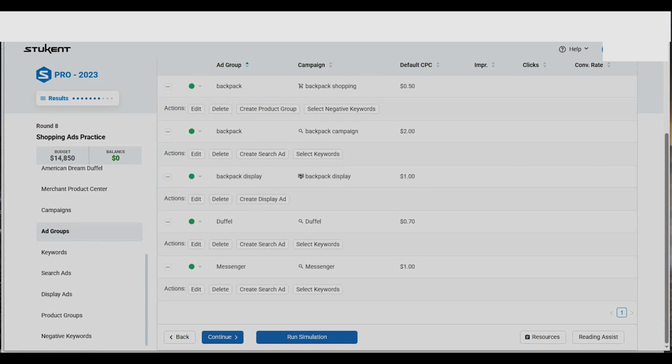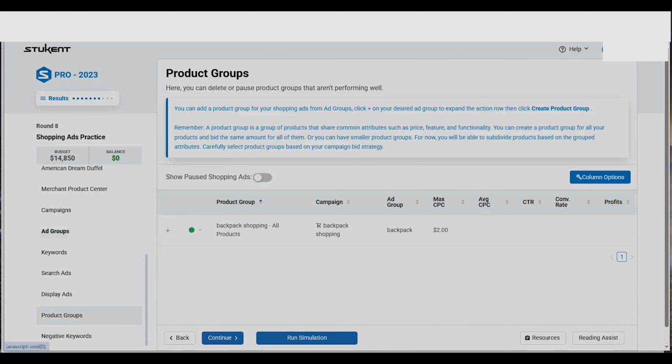Okay, so that's all for ad group and campaign. You can go to other things. For negative keyword, we have already talked about it, and also for the product, you can see we are only focusing on this product that is a backpack. That's why you can see all our negative keywords are trying to make sure that whenever a customer is searching for Duffel or messenger, they will not get to access our campaign. But if they search anything with backpack, they are going to be shown these product groups and also the campaign that we are running.